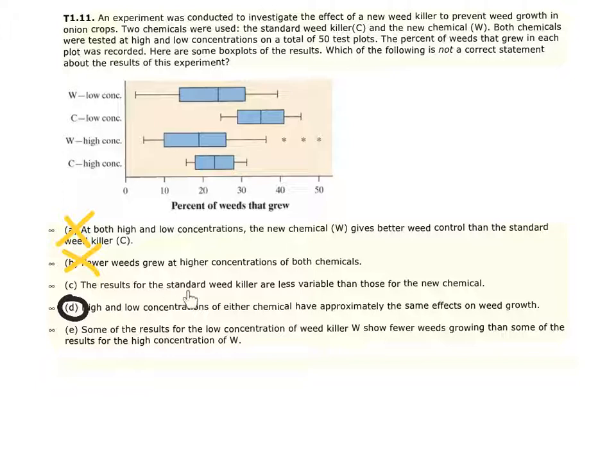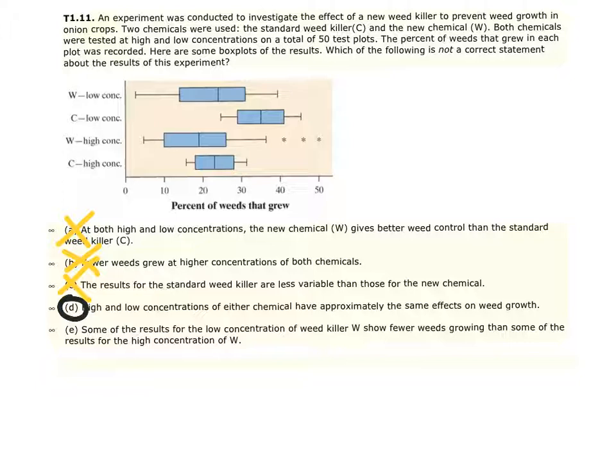This says the results for the standard are less variable than for those of the new. Again, the standard's kind of a short variability or length, short here. Clearly, by far, much more variability with the new chemical. So this would be true. We see less variability with that standard chemical.